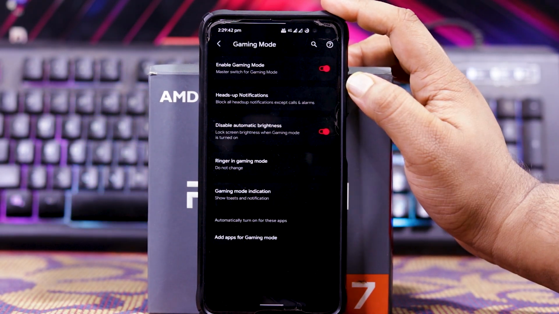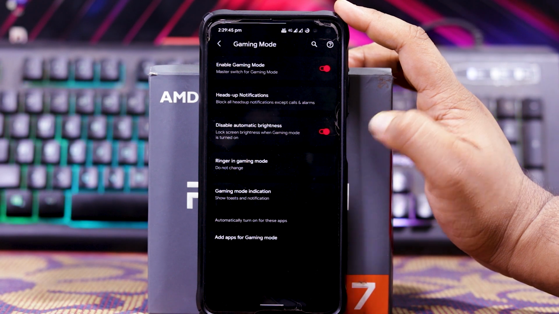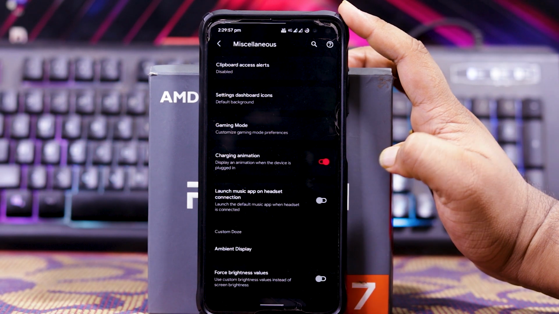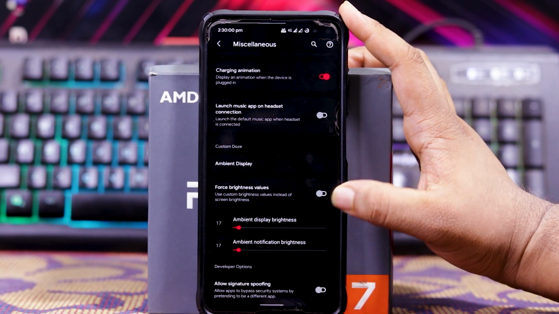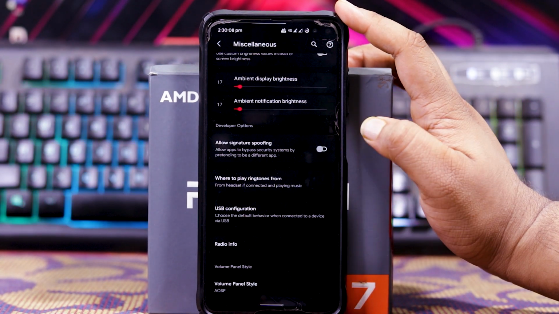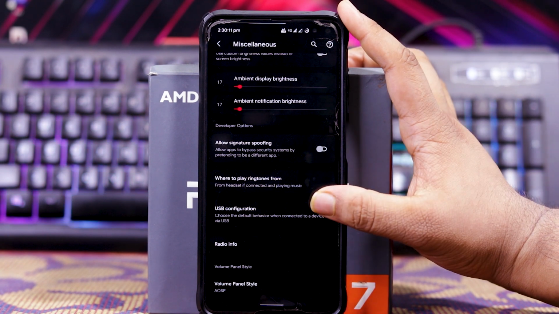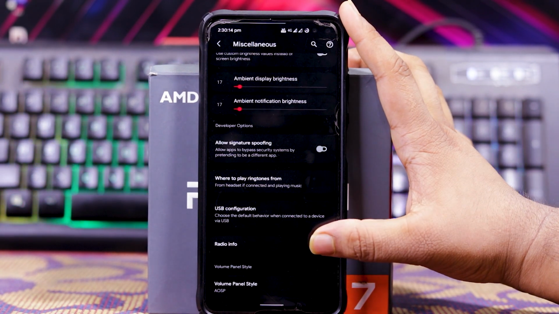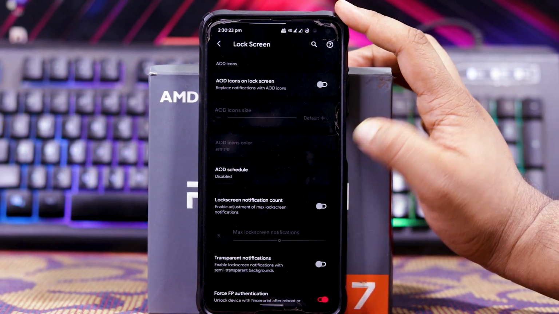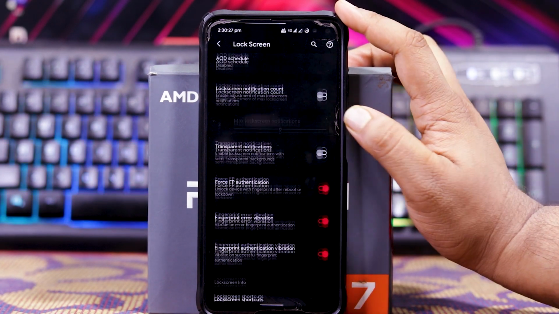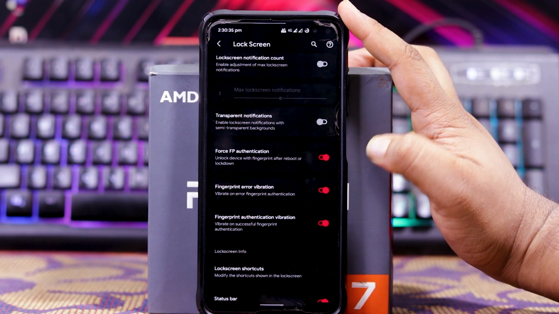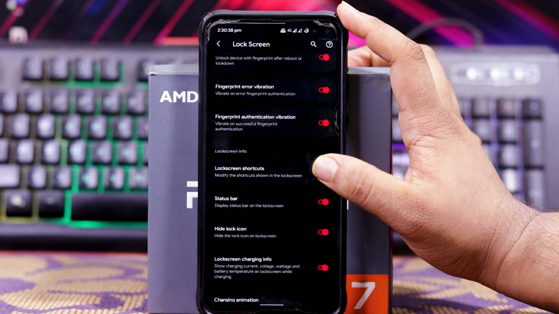In this you get enable gaming mode, header notifications, disable hot brightness, gaming mode indication, and add app for gaming mode. Then you get charging animation, launch music app, ambient display, force brightness values, ambient display brightness, and ambient notification brightness. In developer options, you get allow serial spoofing, when to play ringtone from, USB configurations, radio info, and volume balance style.